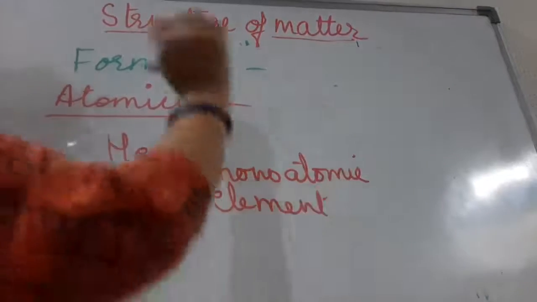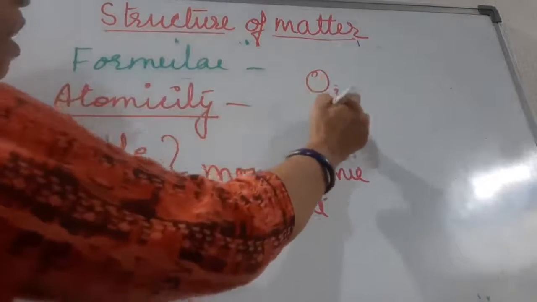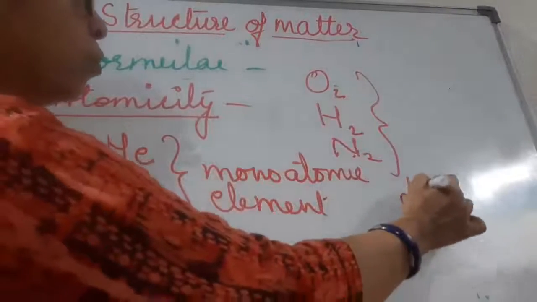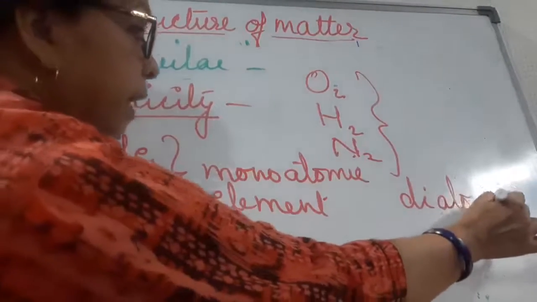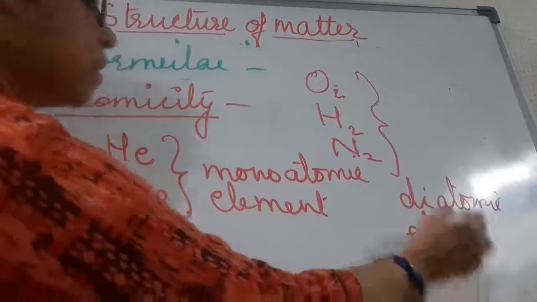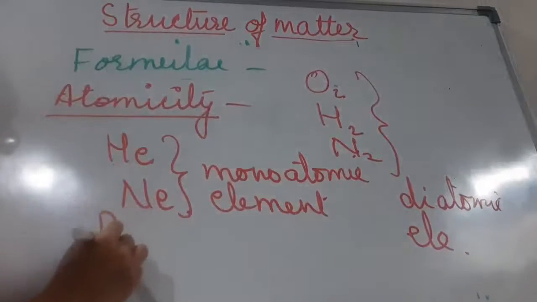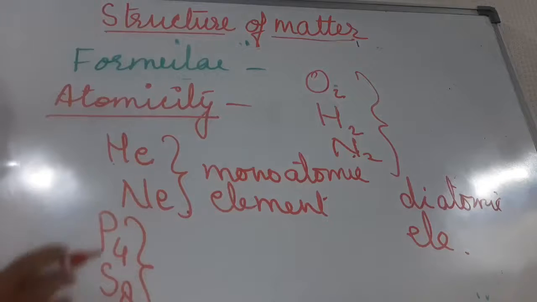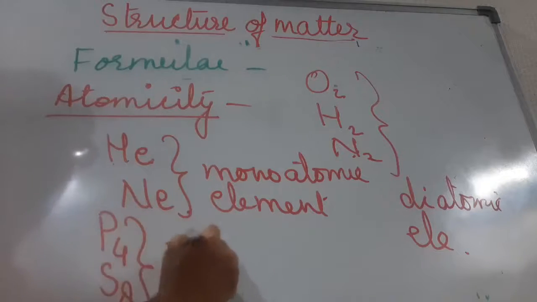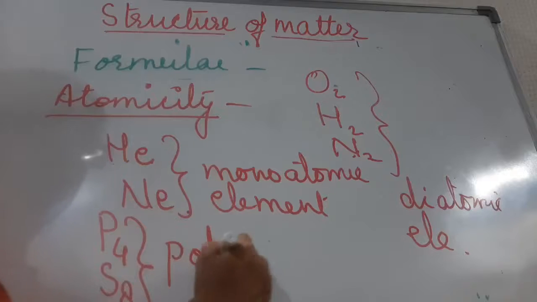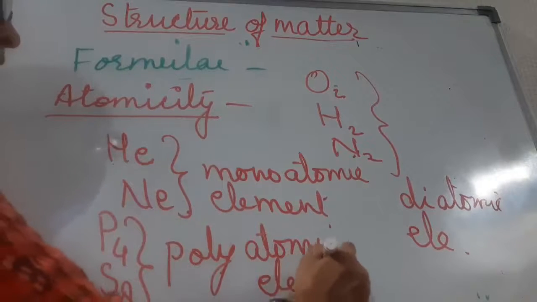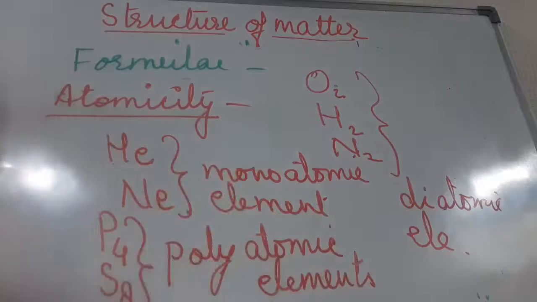Okay, so the other elements like oxygen, hydrogen, nitrogen, what are they known as? They are known as diatomic elements. Clear? Now children, for phosphorus we write P4, for sulfur we write S8. So if more than two atoms are there with the element, then they are known as polyatomic elements.